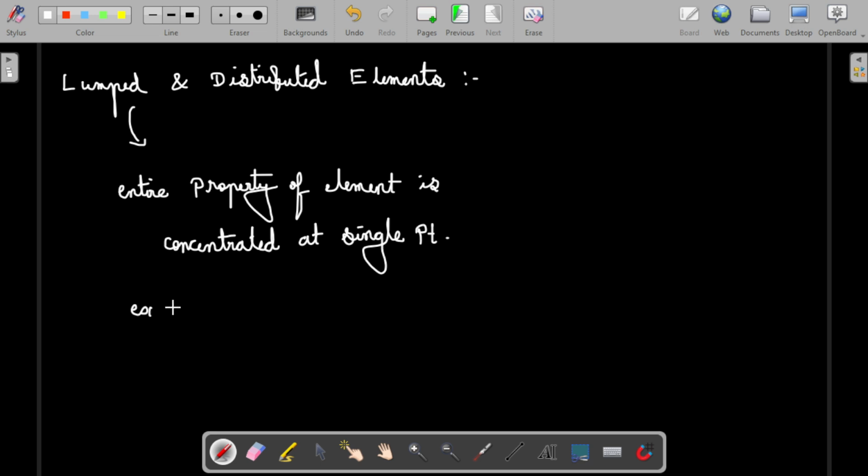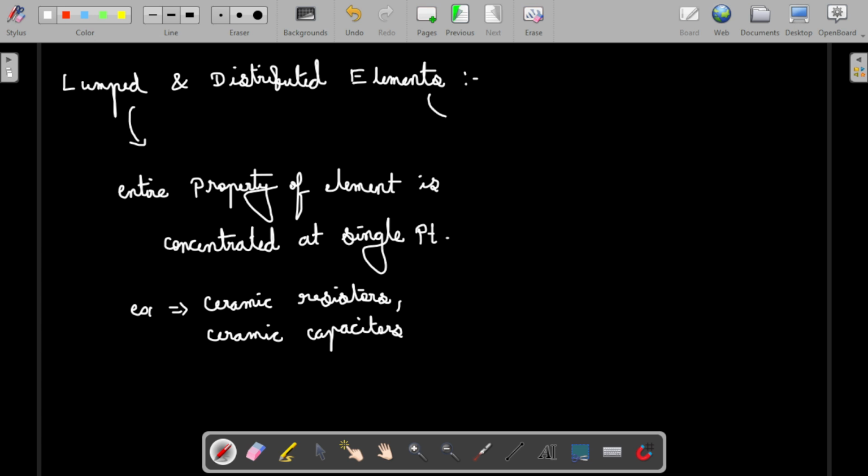Examples are the normal things we take: the capacitor, inductor, everything. The ceramic resistor and ceramic capacitors, even electrolytic capacitors, come under the examples of this. So these are some examples of the lumped element. If you see, the entire property of the element lies at that particular point only, in the resistor only. That is the thing.